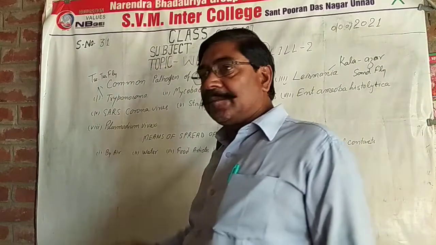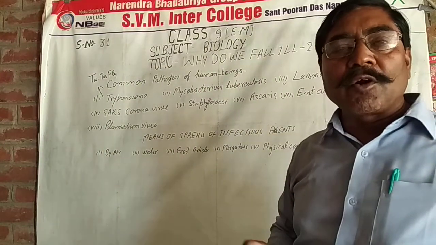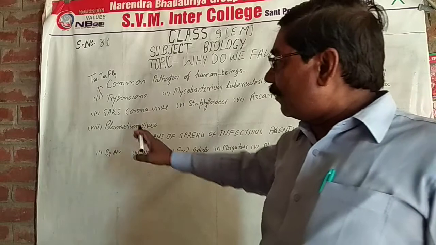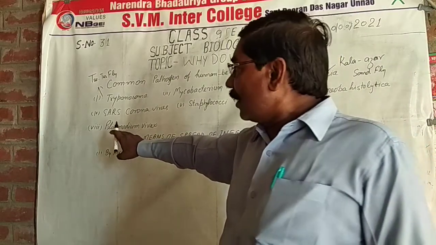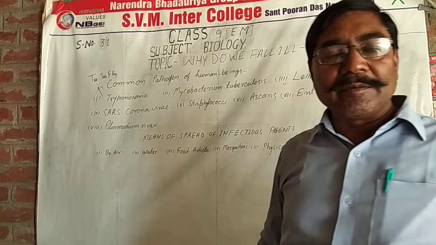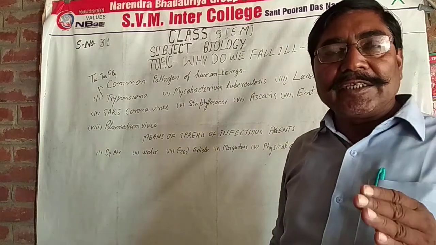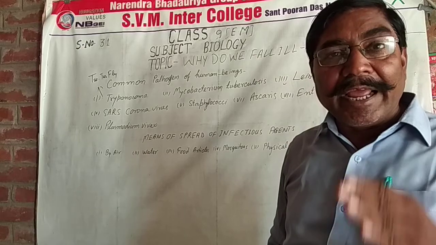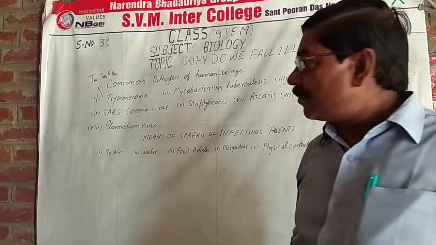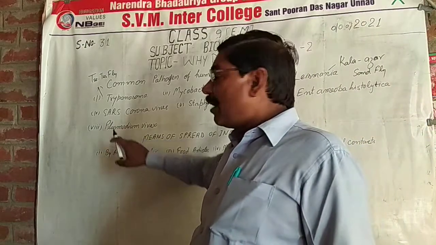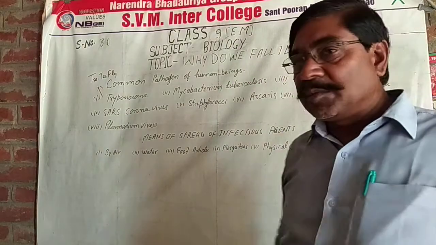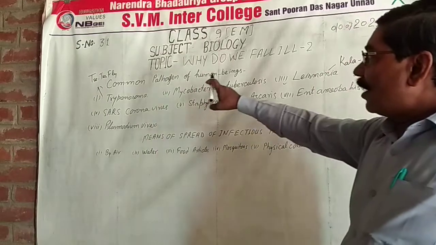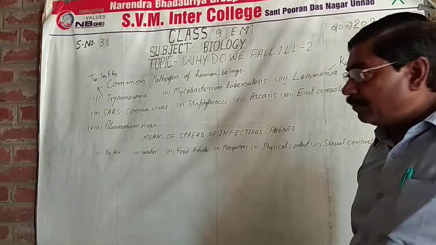Plasmodium vivax is also a protozoan. The vector is the female Anopheles mosquito. The disease caused is malaria. So Plasmodium vivax is spread by mosquitoes. These are the common pathogens of human beings.